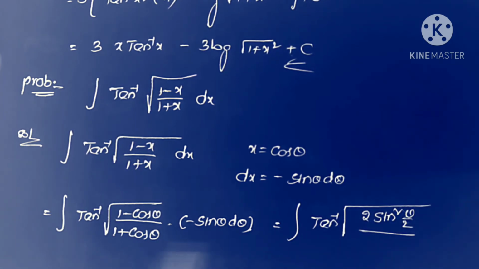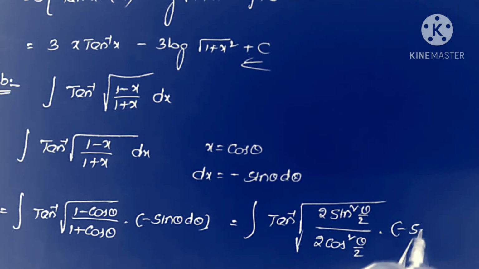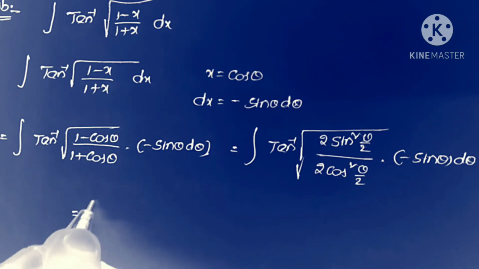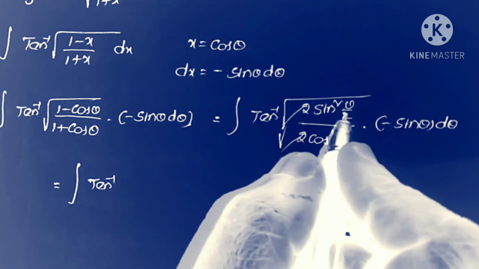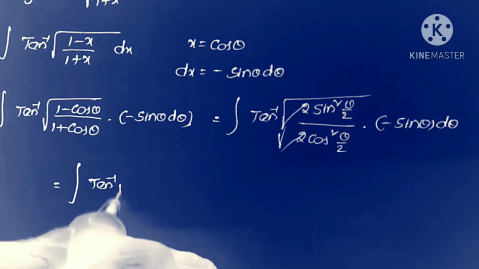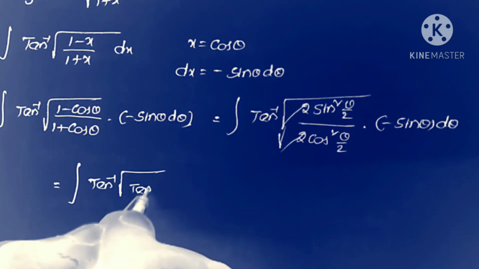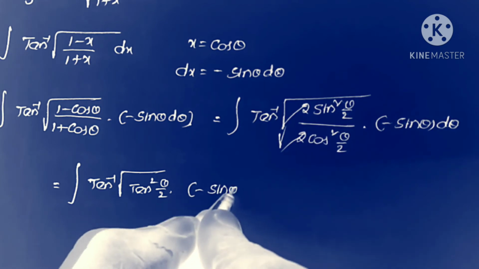And 1 plus cos theta is 2 cos square theta by 2. So this is integral tan inverse of, the 2 and 2 get cancelled, square root of sin square theta by 2 by cos square theta by 2, that is square root of tan square theta by 2, into minus sin theta d theta.